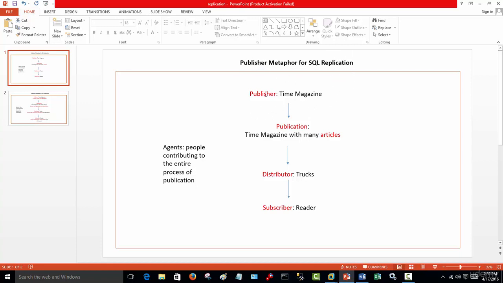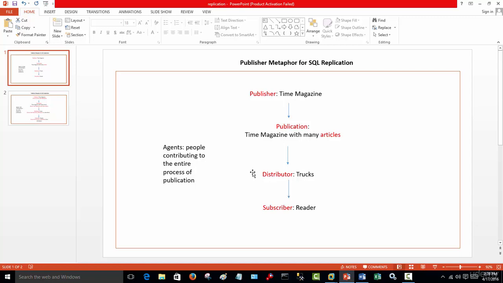So let's continue. We know what a publisher is. When we're talking about the publisher, we're talking about that individual or the company, for example, that's producing Time magazine. When we're talking about the term publication, we're actually talking about the magazine itself containing many different articles. And when we're talking about articles, these are individual articles or pictures and so on.